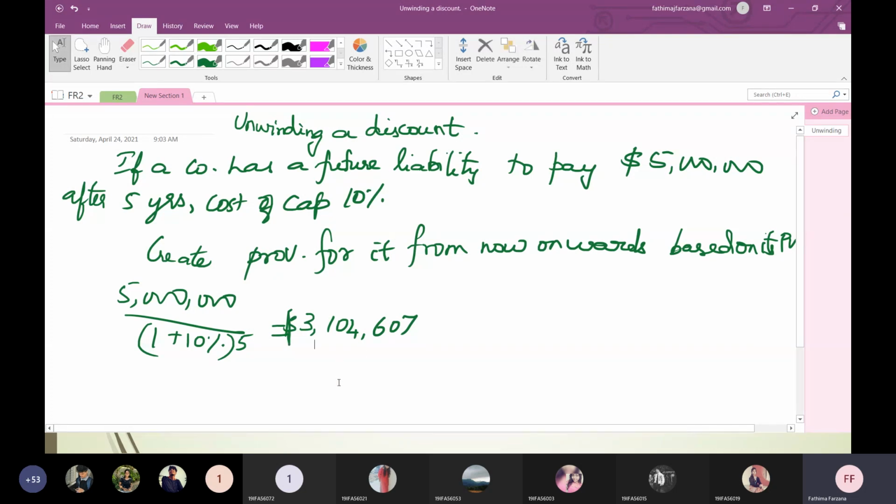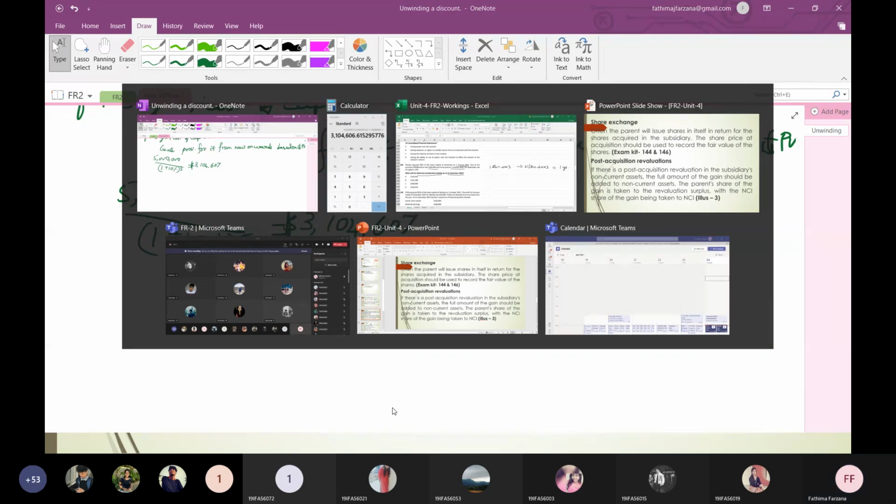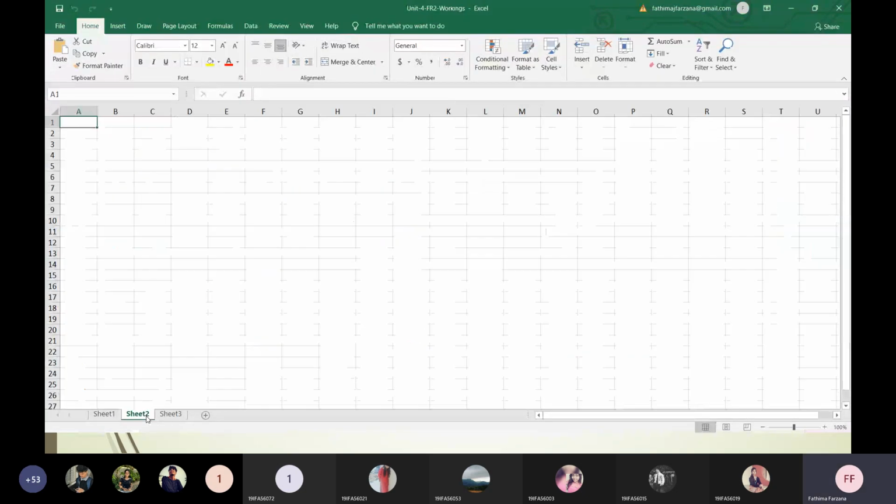At the time of the arising of the liability, this is the value which I have to have at the end of the year along with some interest. So if I take this value in Excel, that will be great. I'll use this working, and after this I'll go to the problem.